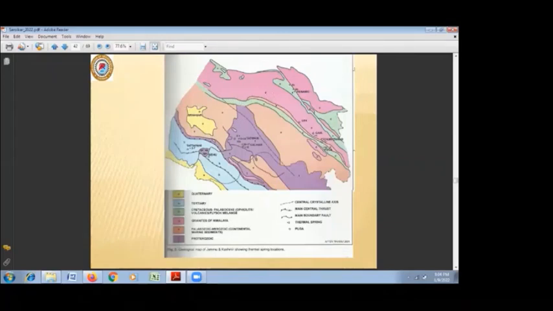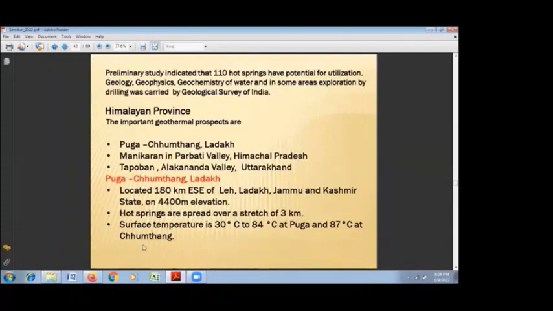The most important along the Himalayan border are Chumathang and Puga. These two fields are located 40 to 80 kilometers away from Leh, and they show granitic basement, having high temperatures.